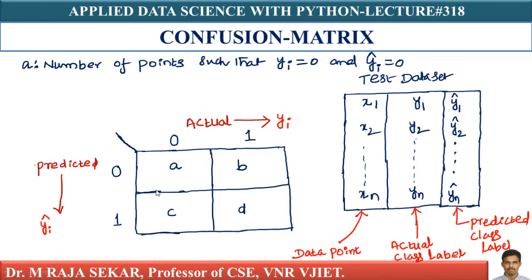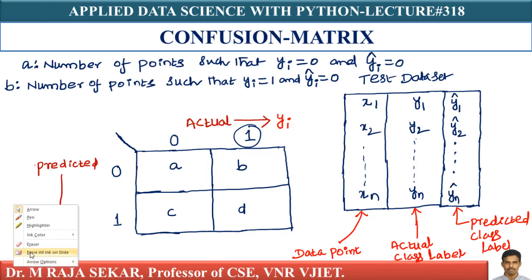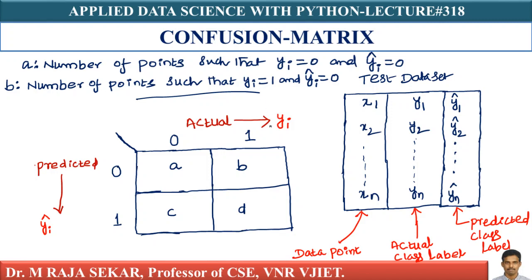What is b? B is a number where my actual class label is 1, that is yi equal to 1, and the predicted one, yi cap, is 0.